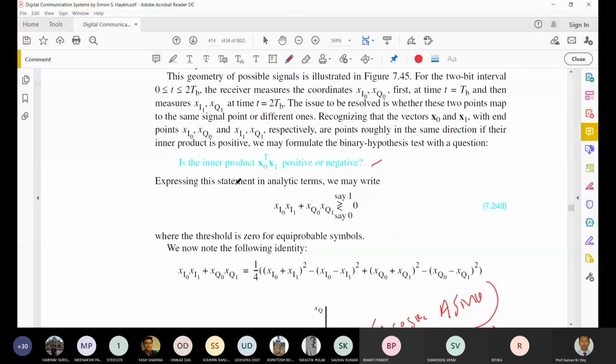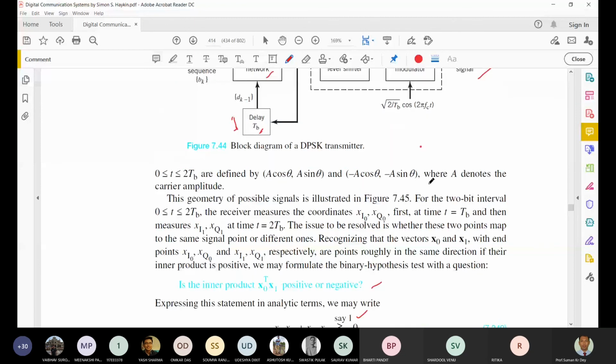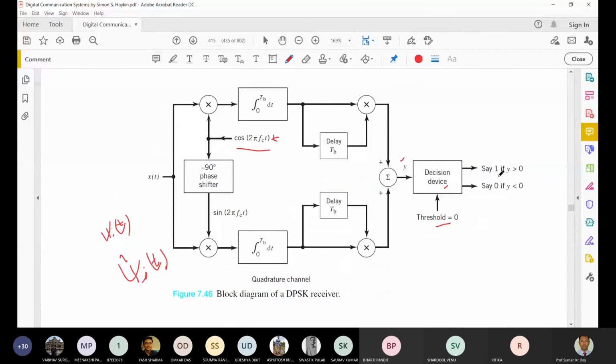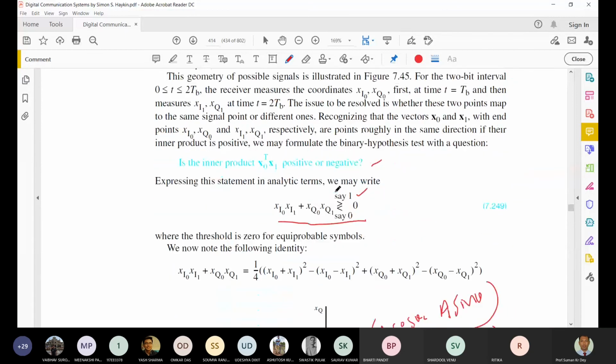Okay, so that means we are considering two terms. If we multiply these terms and do the analytic terms, we can express these terms as this. If this term is greater than 0, it will say 1. If it is less than 0, it will say 0. That means whatever decision we have taken over here, if y is greater than 0, it is 1, and if y is less than 0, it is 0. So the same thing we have taken here and we are representing it in mathematical form.